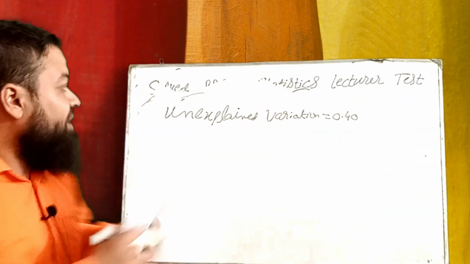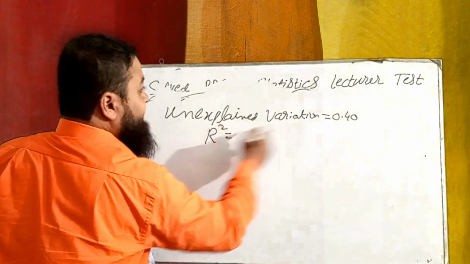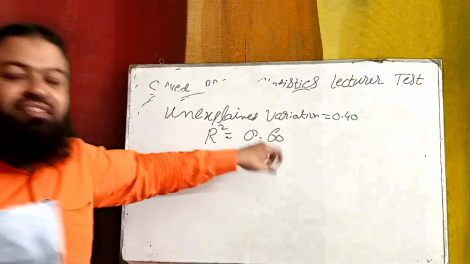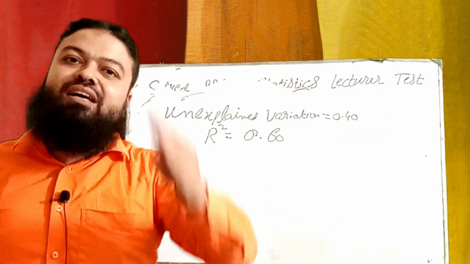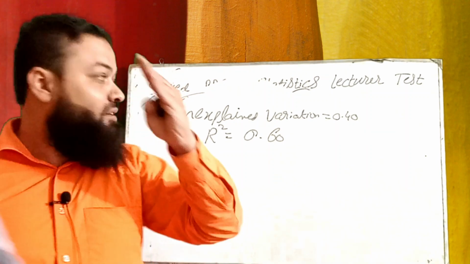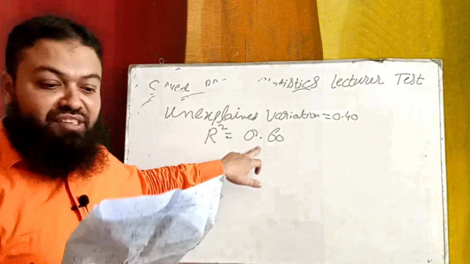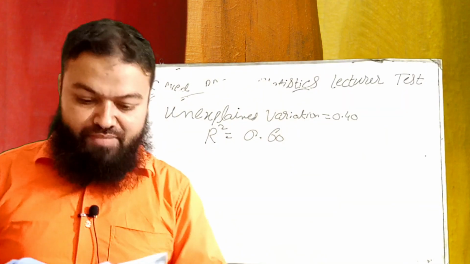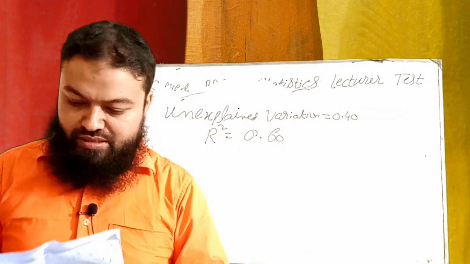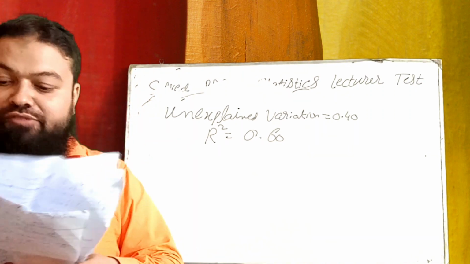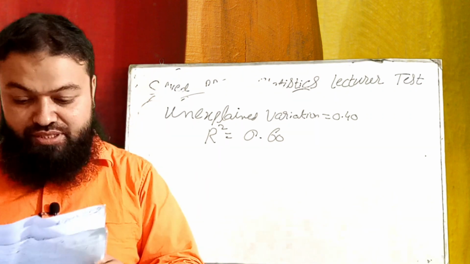It means R square is 1 minus 0.40, it is 0.60. 60% variation in the dependent variable has been explained with the help of all independent variables. It is 0.60. Next is correlation between two sets of variables is canonical correlation.